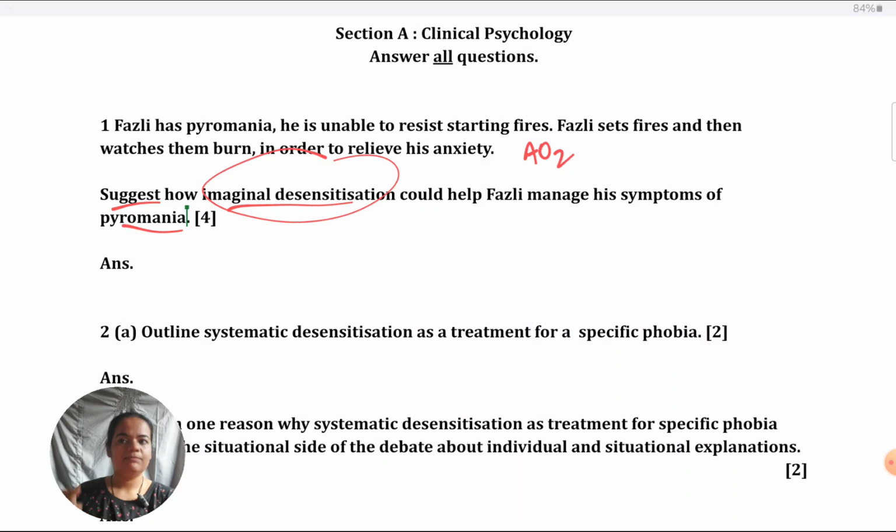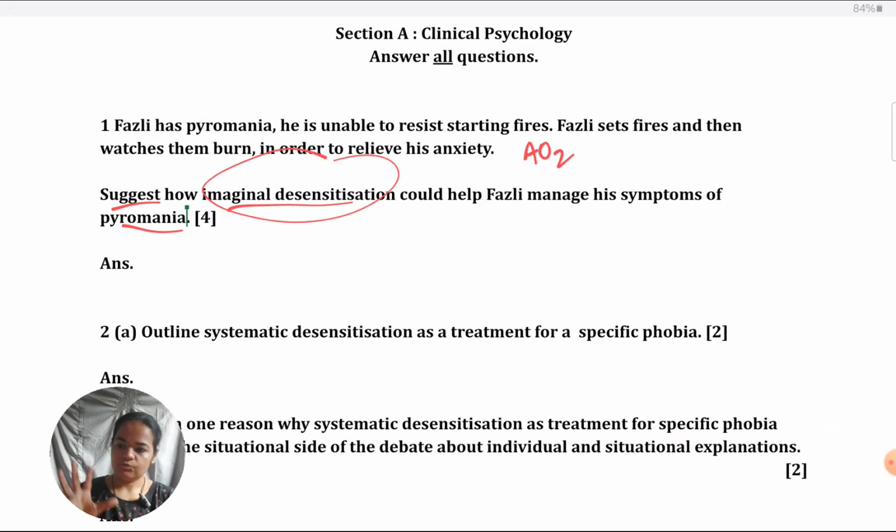So again, bring to your mind what you've learned about pyromania. People who have pyromania like to set fires, which is mentioned here also. They like to see the burning of fire, and they make use of a lot of fire related equipment. They are very fascinated by that equipment, like lighters, kerosene, matchboxes.